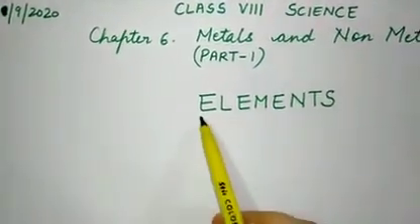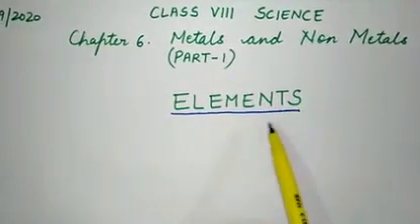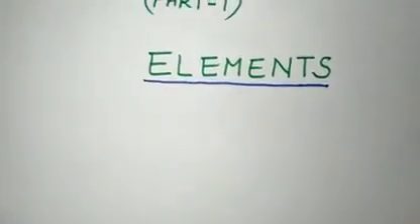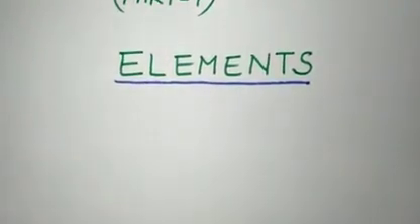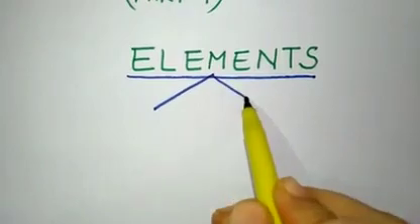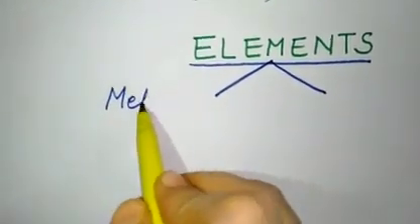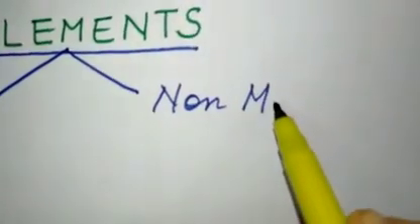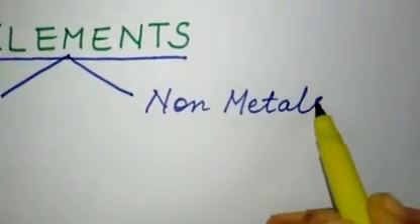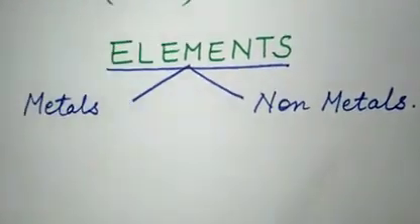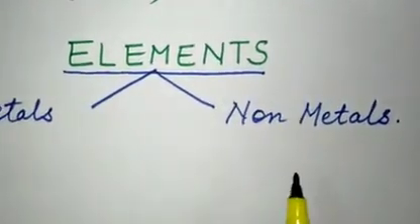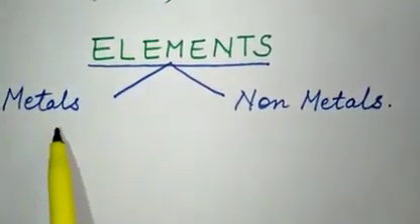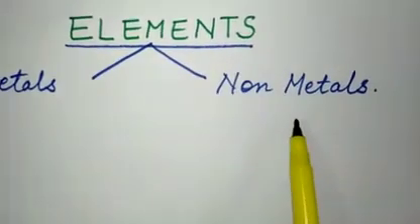First, let us understand what elements are and how we classify them. Elements are found in nature, and they can be classified into 2 categories: metals and non-metals. Later, in your higher classes, you will study a third category, metalloids, but right now your book only prescribes metals and non-metals, so we are doing that only.